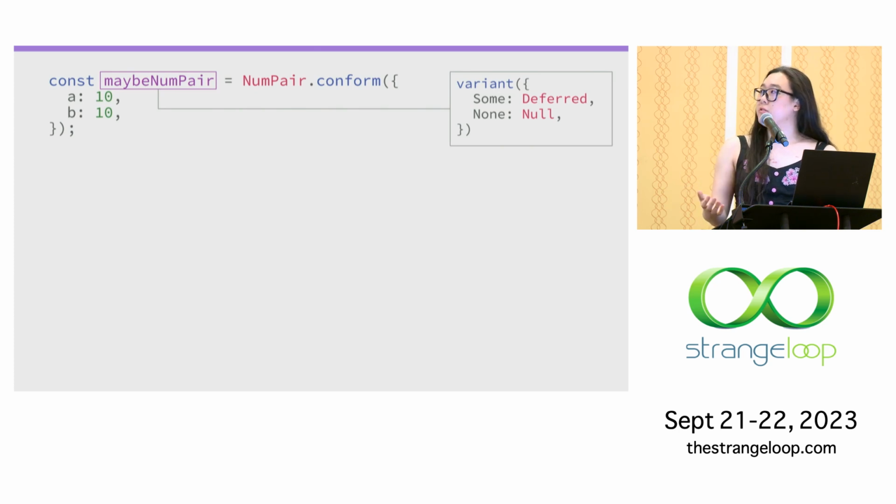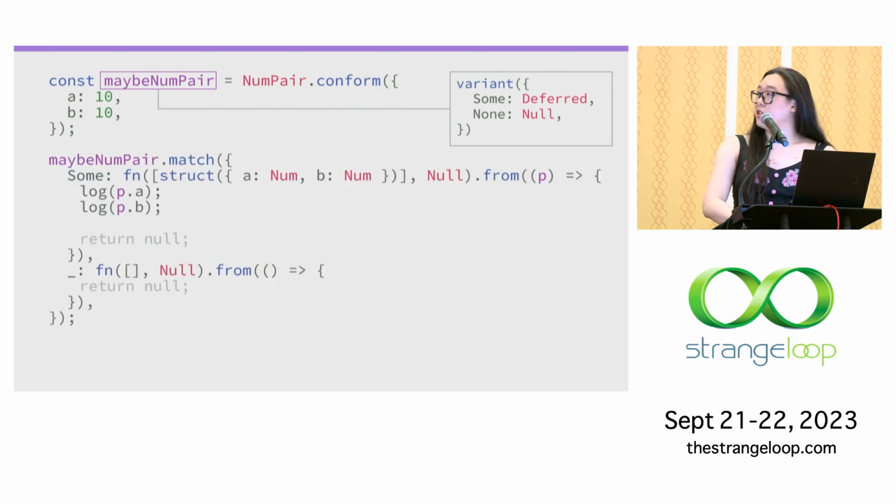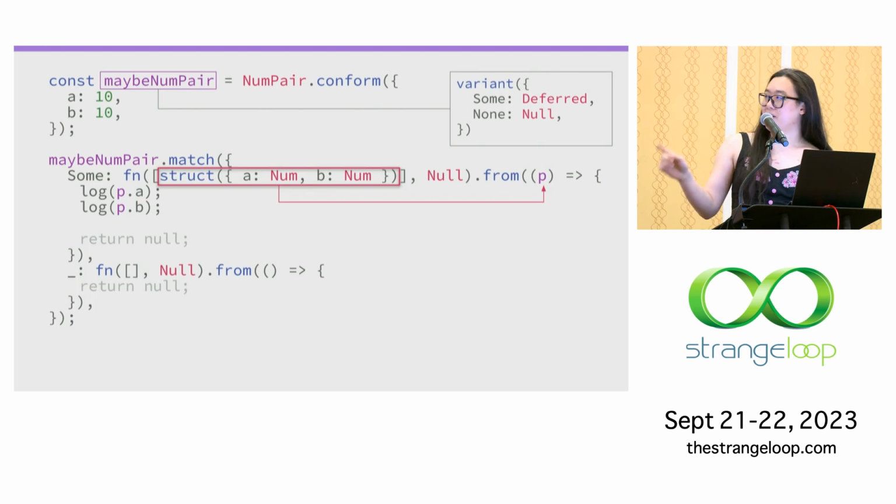And when one of the options in a variant is deferred, the static analyzer will recognize what you're doing, and then when you try to pattern match against it, it will take the parameter of the first handler and use that to run a runtime type check against the incoming value. And this is why including the type in the handler is important. It's not actually always redundant. So here, this is the only place where that type is known. And so using this pattern, you can assert a value of an unknown type to be of a known one, and then also gracefully fail if this is not the case.